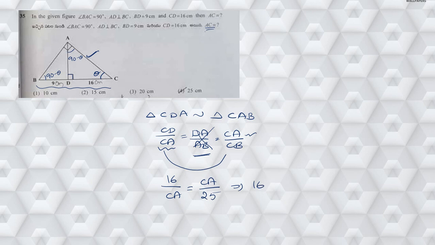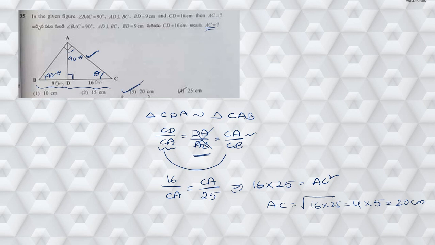When I do cross multiplication, 16 into 25 is equal to AC square. From this, AC is equal to square root of 16 into 25. Square root of 16 is 4 and square root of 25 is 5, which gives me 20 centimeters. Hence the answer is 20 centimeters.